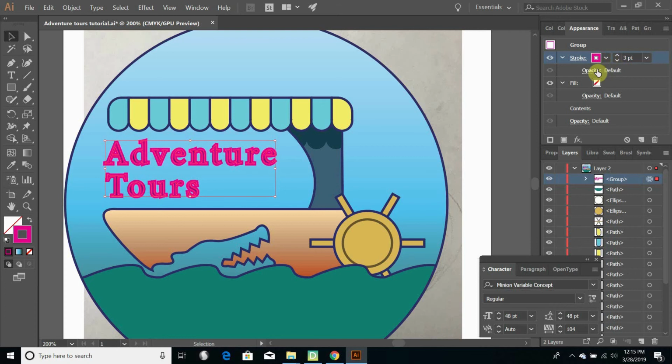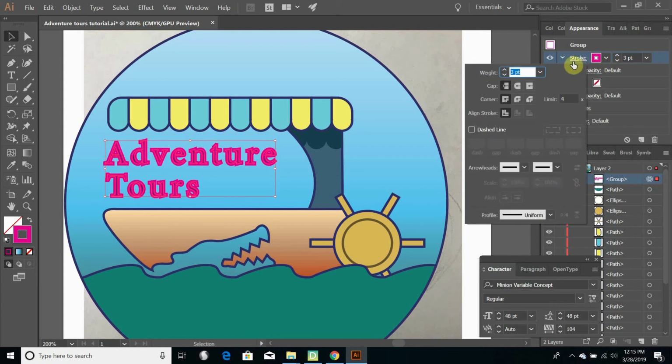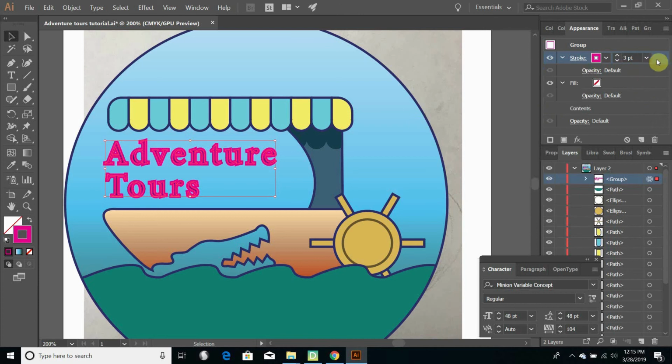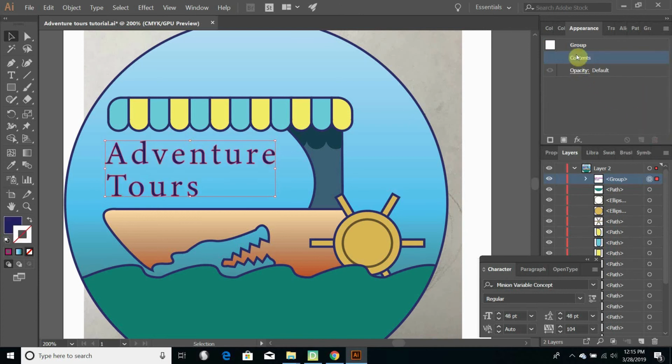And normally, if you have a single object, what you would do is click on Stroke, and you would align it to the outside of your shape instead of having it centered on the outside of your shape. But that is not available because we're working with a group. So what I'm going to do instead is just toss that stroke away. And this is kind of not intuitive at all. You just have to actually learn this from somebody else.